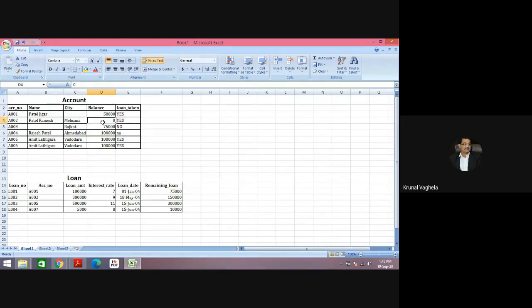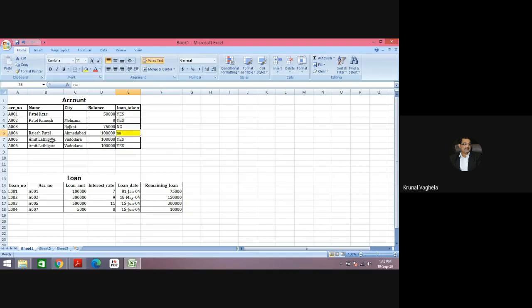Here balance is 0. Is it okay? Balance can be 0. But what if the bank has a rule that balance should not be less than 500? Whenever you are opening a new account, minimum you should enter 500. And whenever you are making any transaction, if balance is going below 500, it should not allow. But here also see, by typing error, in place of NO, I have kept NA. So this is also not allowed.